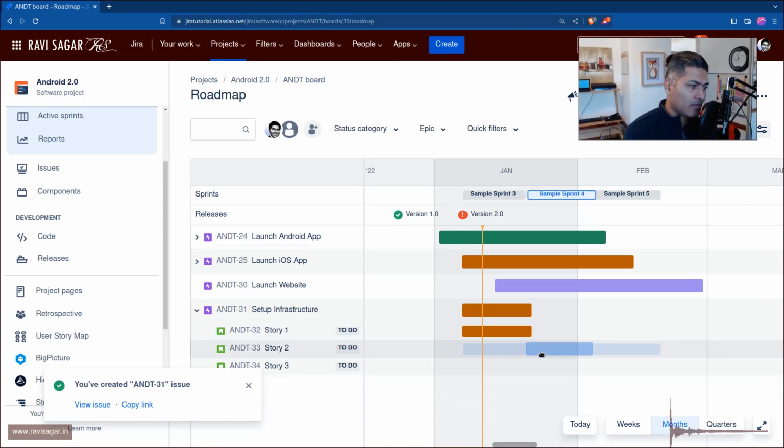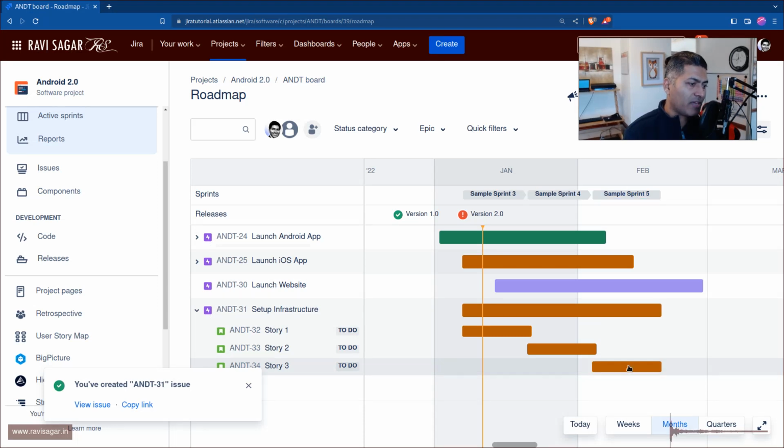Then some of them will be delivered in sprint 2. Then the remaining would be delivered in sprint 5. And as you can see, as I'm doing it, the roadmap is actually built for you. The dates are actually filled for you, which is great. Now, this is again a rolled up view because if you open